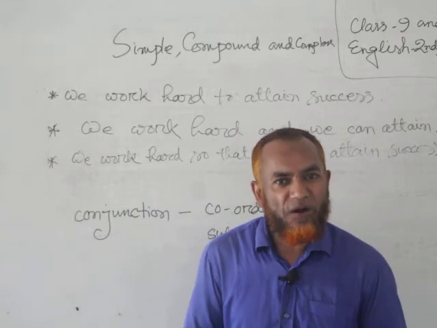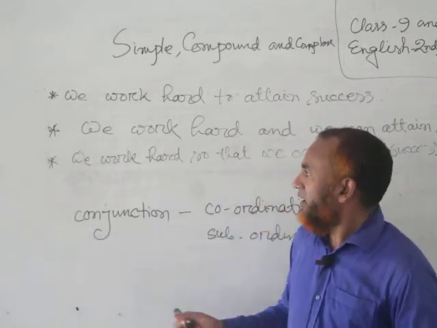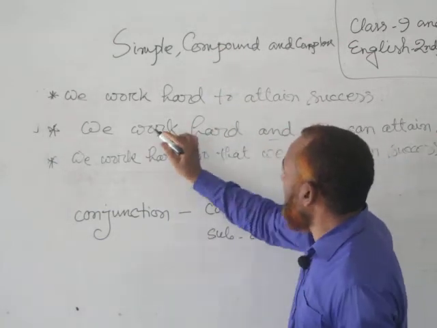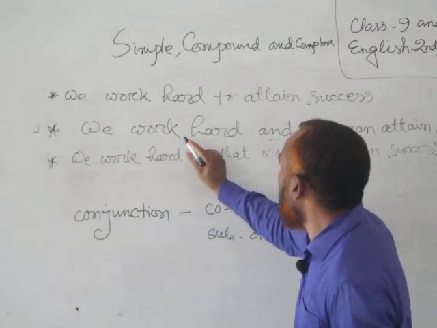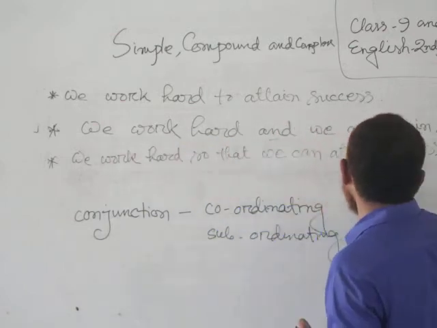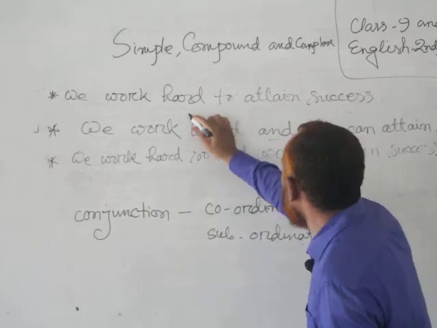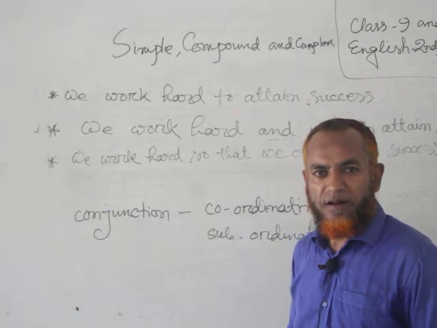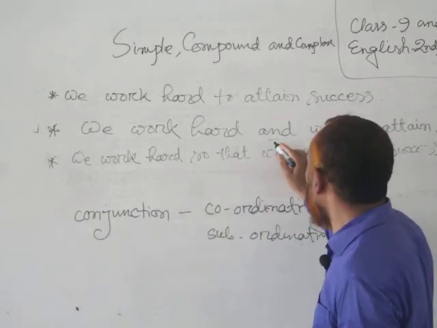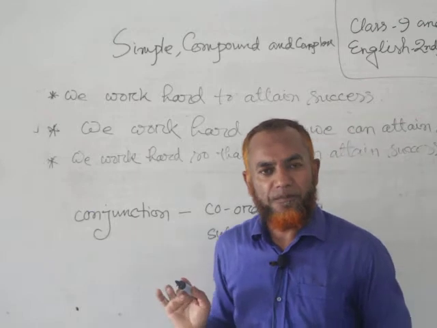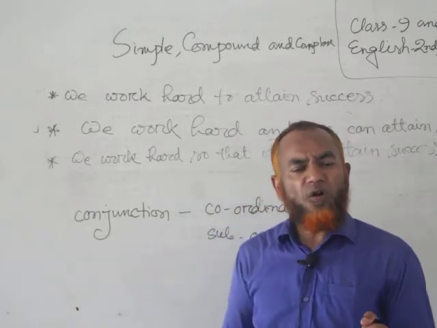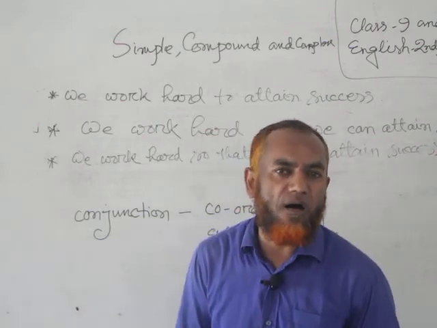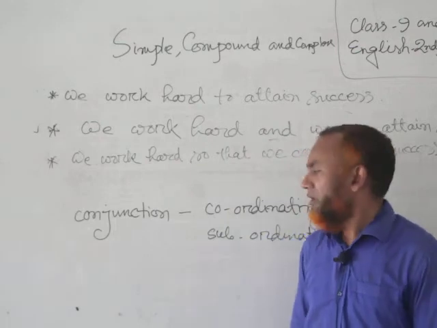So and is a coordinating conjunction. Here also, in the second sentence, and has joined two similar clauses. We work hard, we can attain success. The two clauses are of the same, equal rank, and they have been joined with the conjunction and. But, or, otherwise, nor, and are examples of coordinating conjunctions.